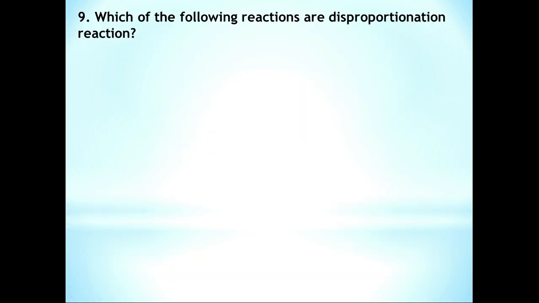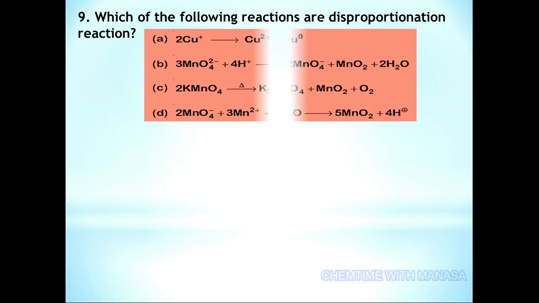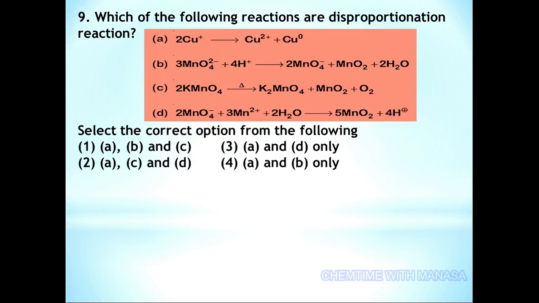Question number 9. Which of the following reactions are disproportionation reactions? A disproportionation reaction is a reaction in which the same species undergoes both oxidation and reduction. Here we have 4 reactions A, B, C and D. Select the correct option from the following. Here we have different combinations of these A, B, C and D reactions.